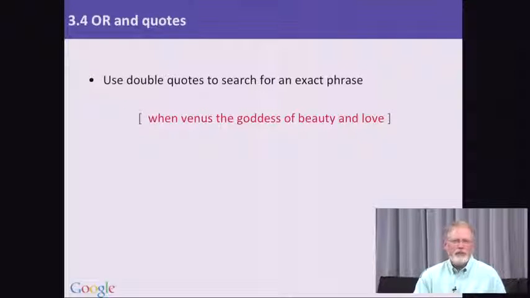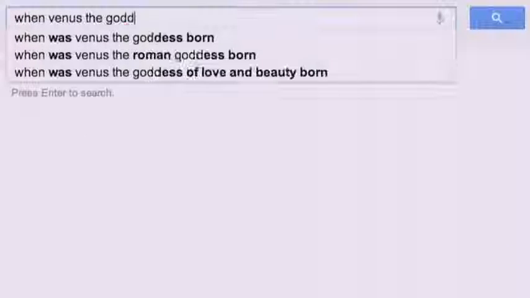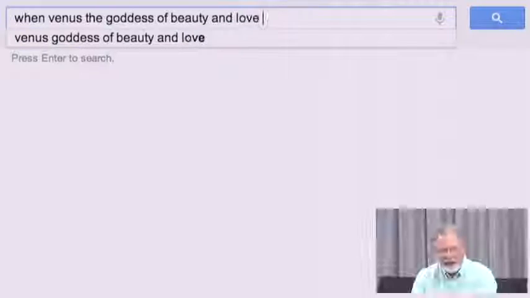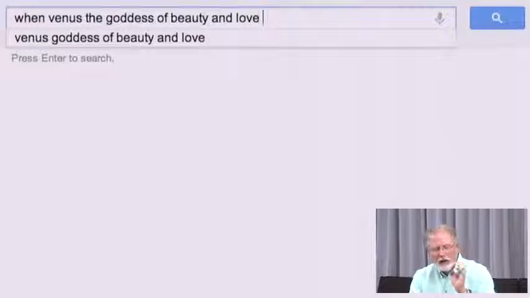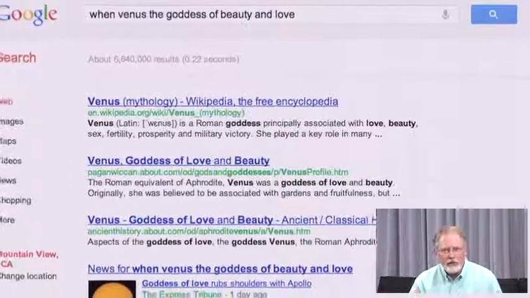So if, for example, I'm searching for this rather obscure lyric that I happen to know called "When Venus, the Goddess of Beauty and Love," if we actually go and do the search here, "When Venus, the Goddess of Beauty and Love." So that's a long phrase. I want to find this as a song lyric. So if I do that search, look at my results.